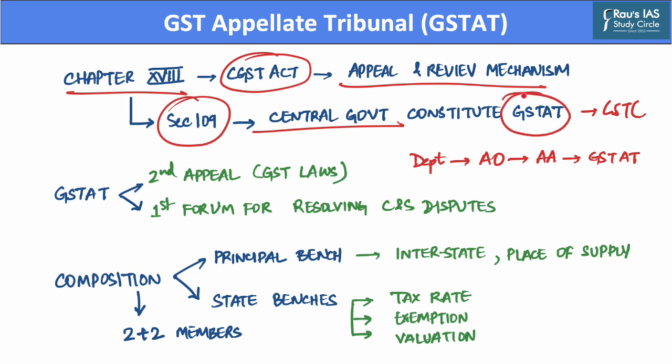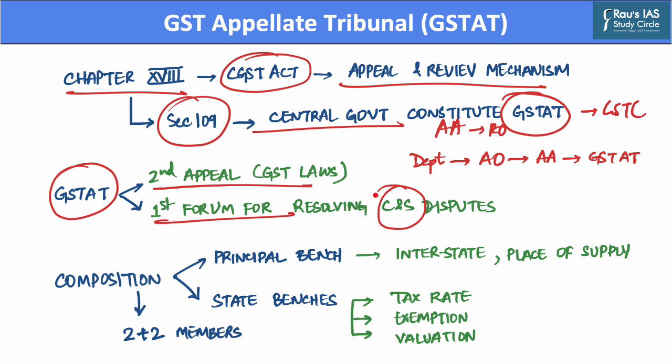And this tribunal hears appeals against the orders which are passed by the appellate authority or the revisional authority. Now, this Goods and Services Appellate Tribunal is a forum for second appeal in GST laws, and it also acts as the first forum for dispute resolution between center and state governments.